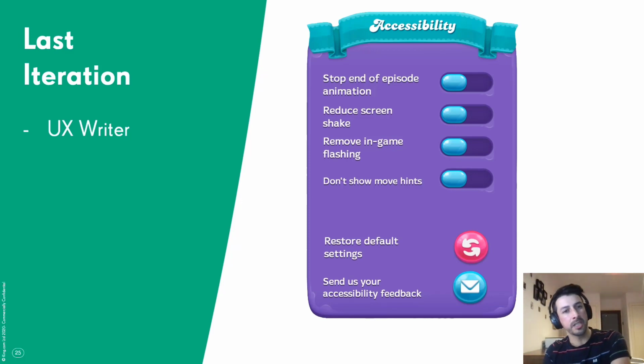And the last iteration we did was that the UX writer helped us reframe this and make it clearer for players, in their language. For example, particles is something we know on the development side, but for players it's just flashing. So one of the changes we made is to remove in-game flashing. Then, stop end of episode animation replaced reduced camera scrolling, which was not really clear, and don't show move hints refers to the movement of the scan that you have to do. We also shortened the title to just accessibility.